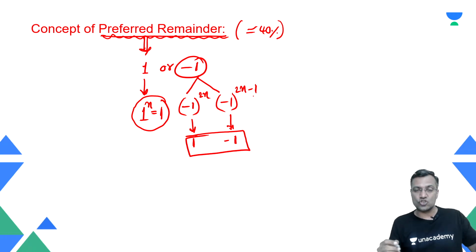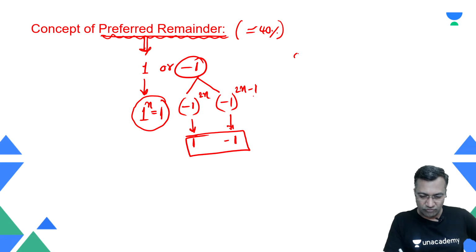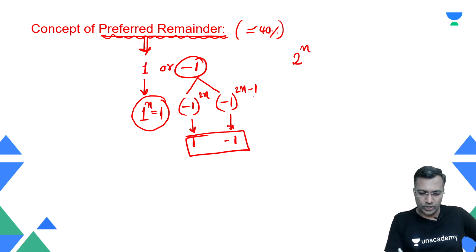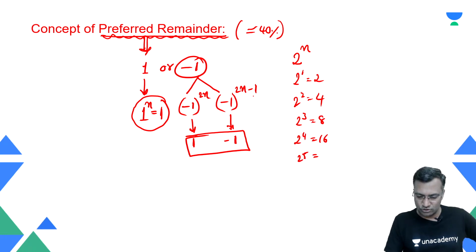However, this is not true when I say, hey, why can't I call 2 a preferred remainder? Think about it. If I say 2 raised to power n, what is it? 2 raised to power n depends on n. If it is 2 raised to power 1, then it is 2. If it is 2 raised to power 2, then it is 4. 2 raised to power 3 is 8. 2 raised to power 4 is 16. 2 raised to power 5 is 32, and so on. There is no single answer to this.